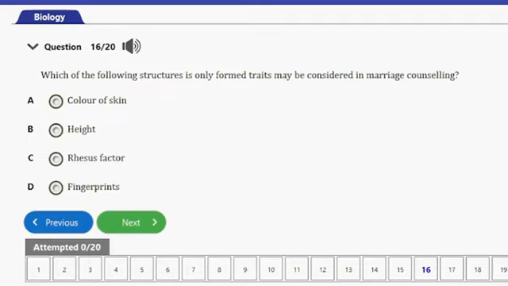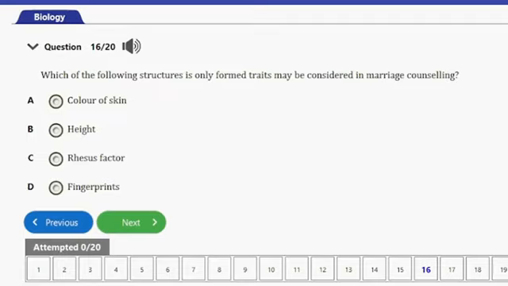If a woman is rhesus negative and the partner is rhesus positive, their child could potentially be rhesus positive, and if the rhesus negative mother's blood comes in contact with her rhesus positive baby's blood, her body will recognize the rhesus positive red blood cells as foreign and will produce antibodies against them.